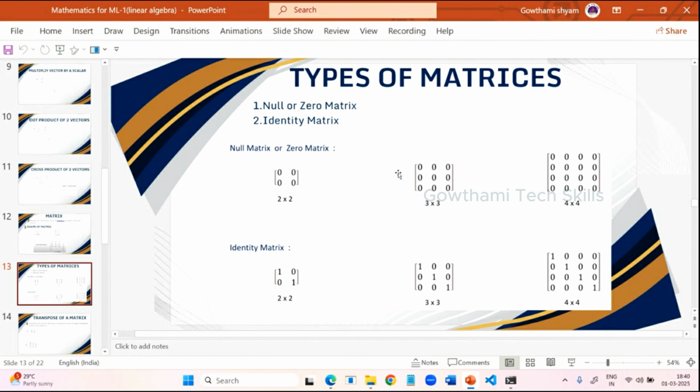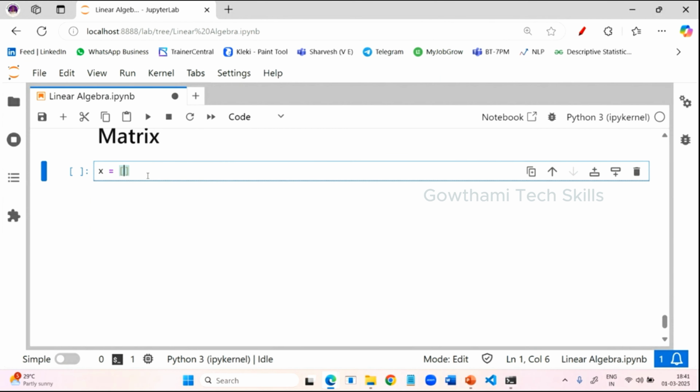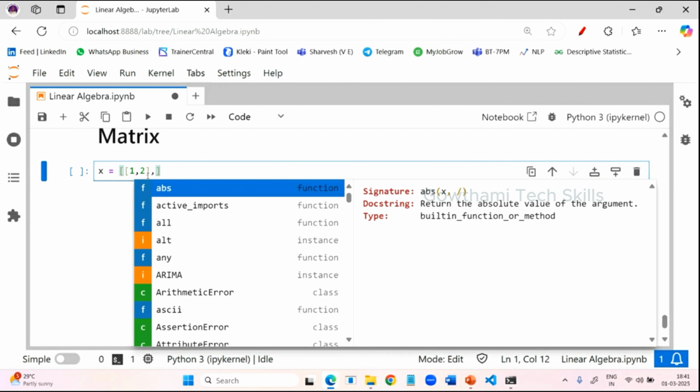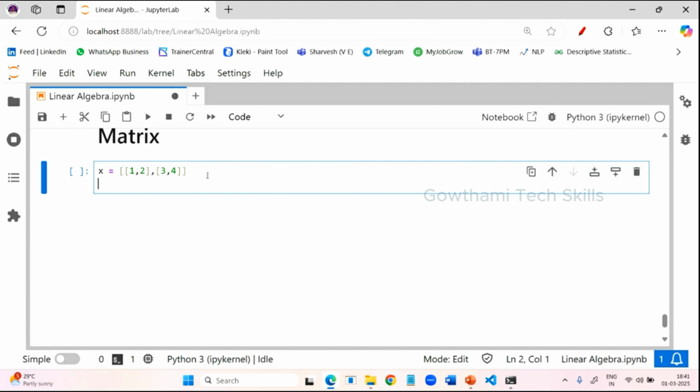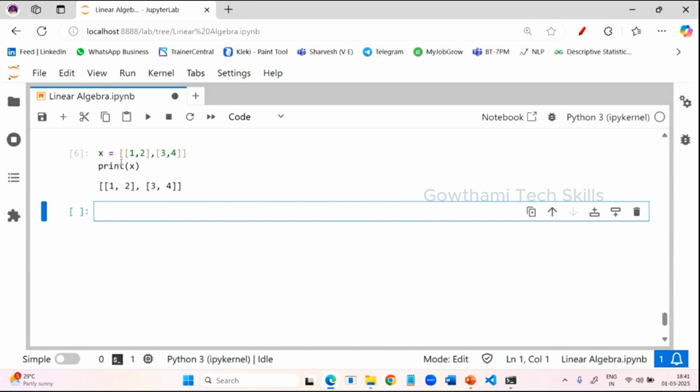We have learned this already in the NumPy library. Let's take x as a combination of one-dimensional lists. I can make it two-dimensional. Now see here, I'm making 1, 2. This is one list. Again, I'm making 3, 4. This is one dimension and this is one more dimension. The combination of one-dimensional lists, I can call a 2-dimensional. Print x. Now you can see it is coming as a list actually.